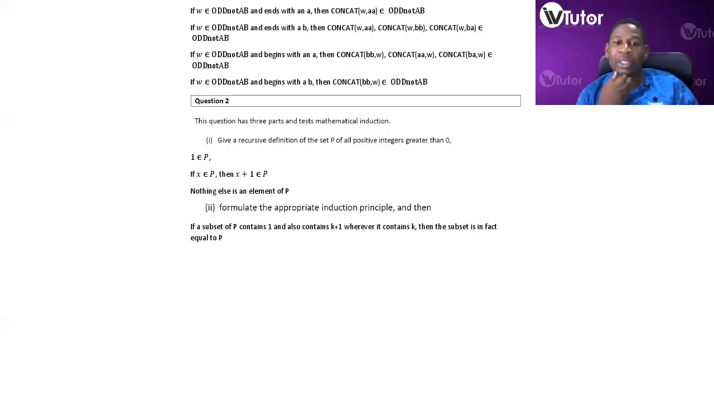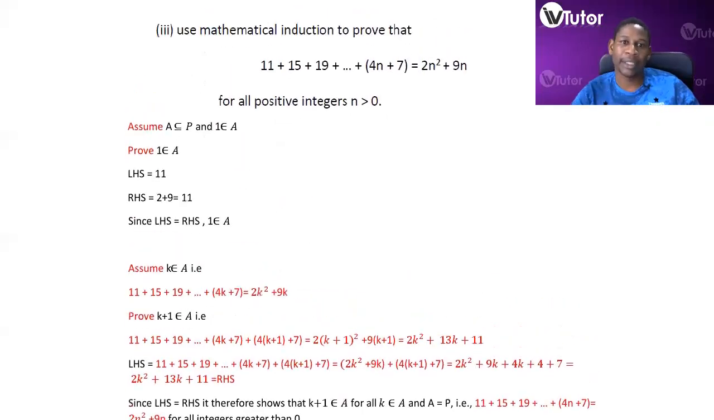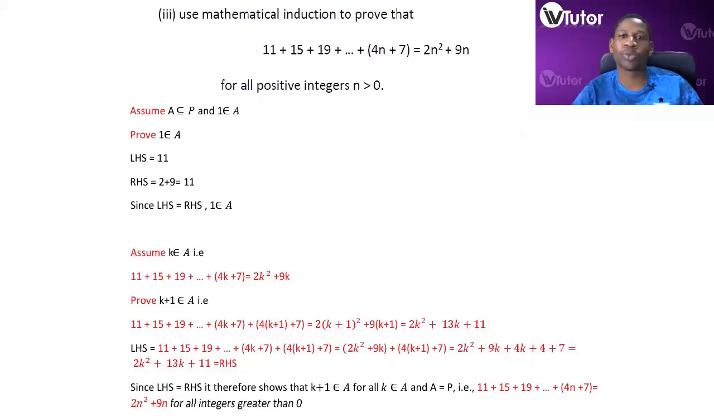Then next, formulate the appropriate induction principle. The appropriate induction principle would be to say, in this case, if a subset of P contains 1 and also contains k plus 1 whenever it contains k, then the subset is in fact equal to the inductively defined set, which in this case is P. Then part 3 says, use mathematical induction to prove that the sequence equals 2n squared plus 9n for all positive integers greater than 0.